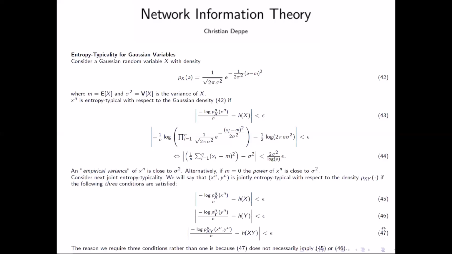Now, in the continuous case, for Gaussian channels, we need all these three equations. You need here that Y is typical and X is typical, and also XY, the joint random variable, is typical. The reason that we require all three conditions is that 46 and 45 do not follow from 47. That's the main difference.